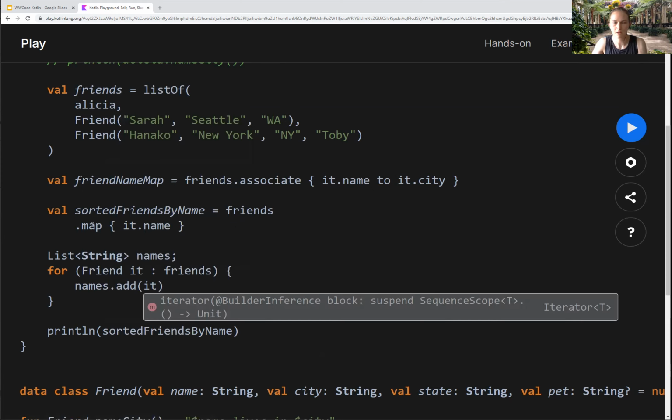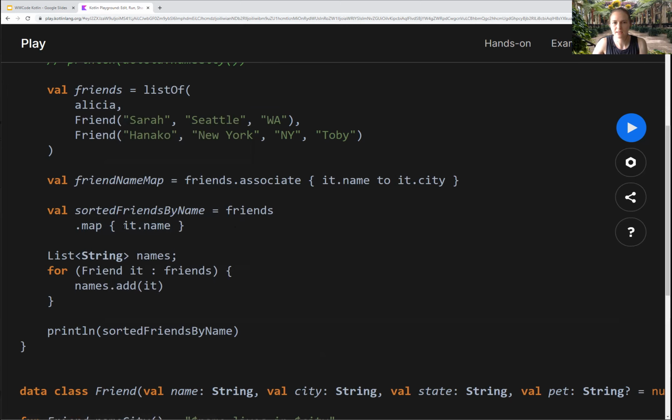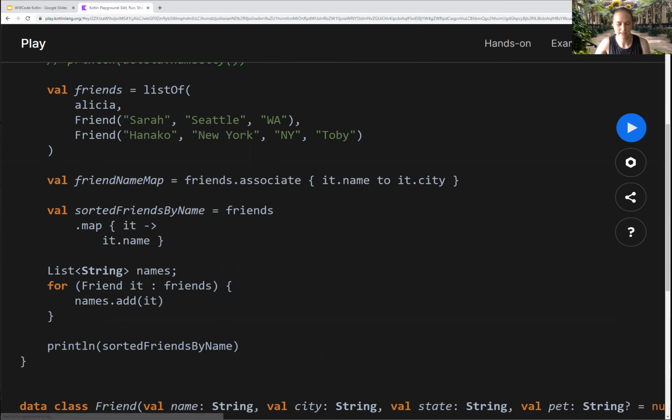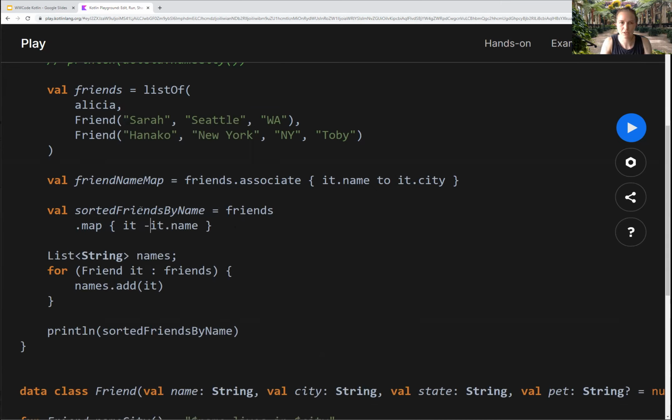When I do friends.map it.name, this it refers to the default variable being passed into this block. So it looks like it goes to it.name if you're familiar with lambda notation in Java. Alternatively, you can change this to be a different name. So you can do friend goes to friend.name. And it's up to you and your team whether you want readable code or concise code. And you may think that it sounds obvious you want readable code, but everyone has their own style.